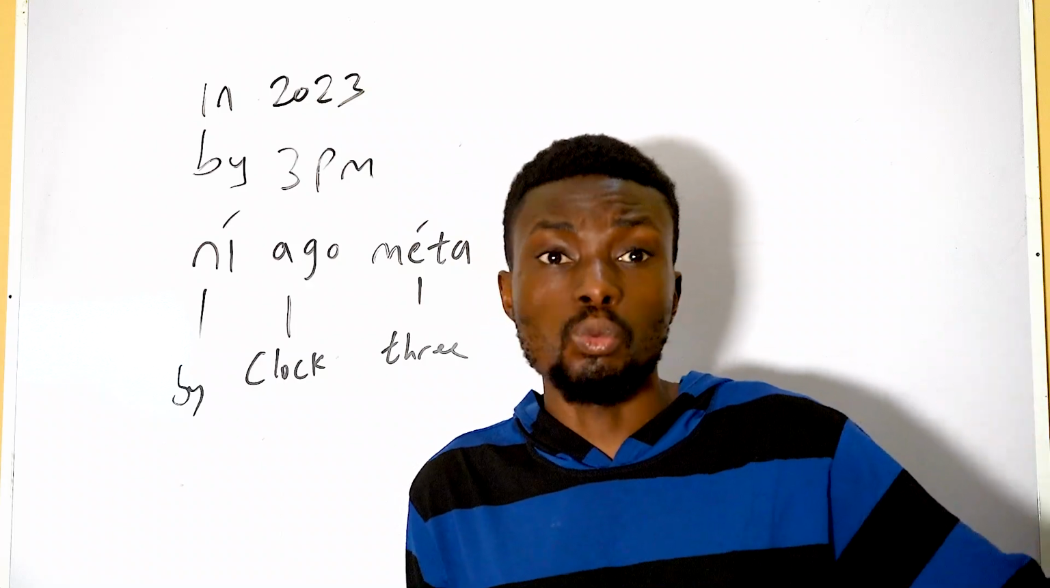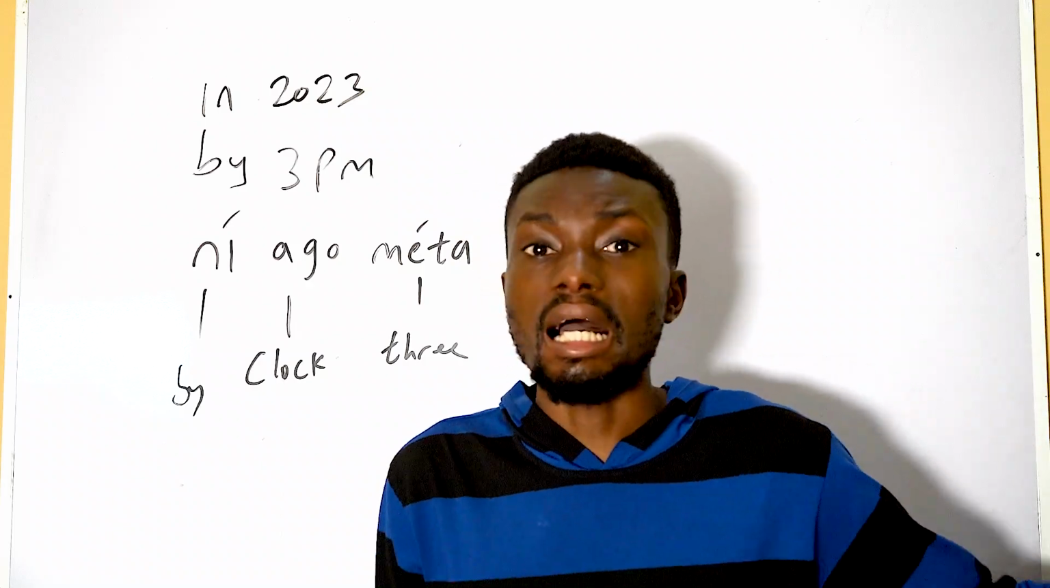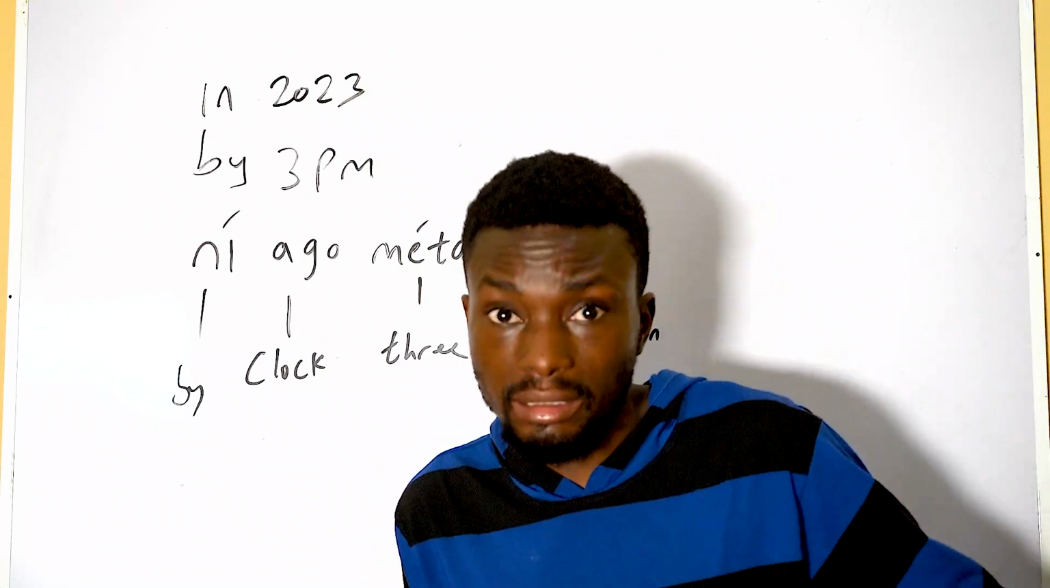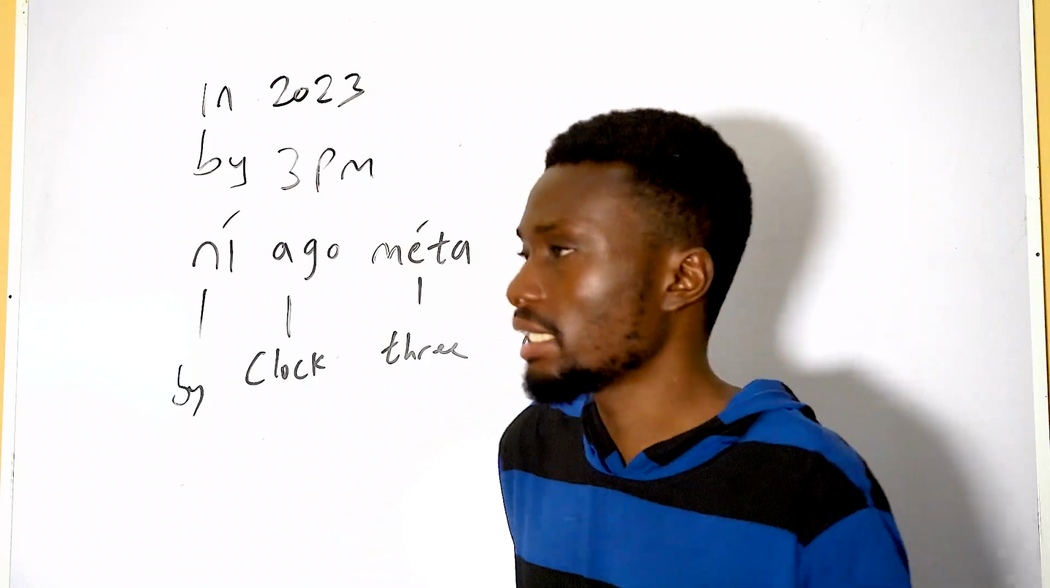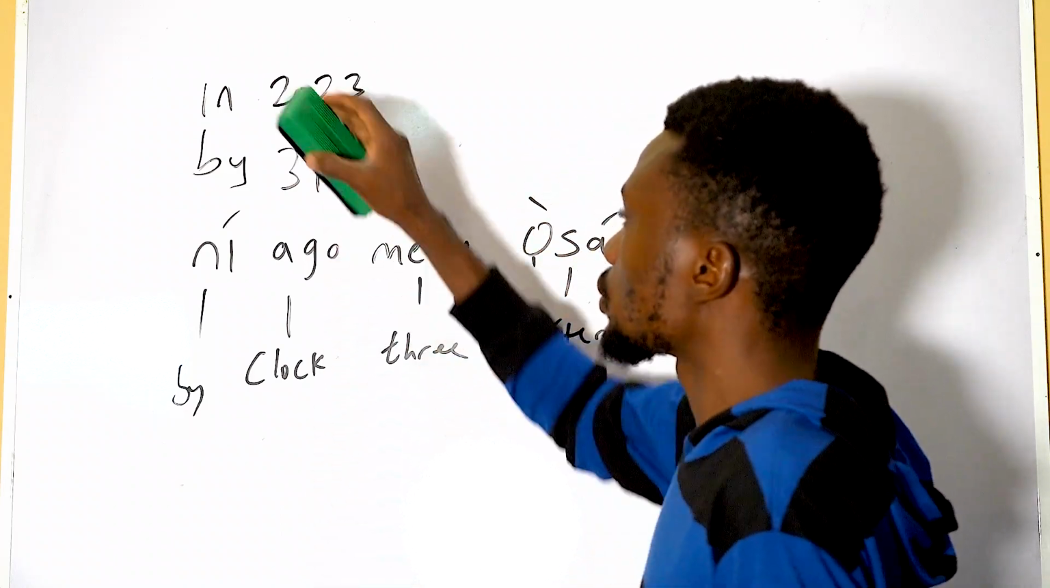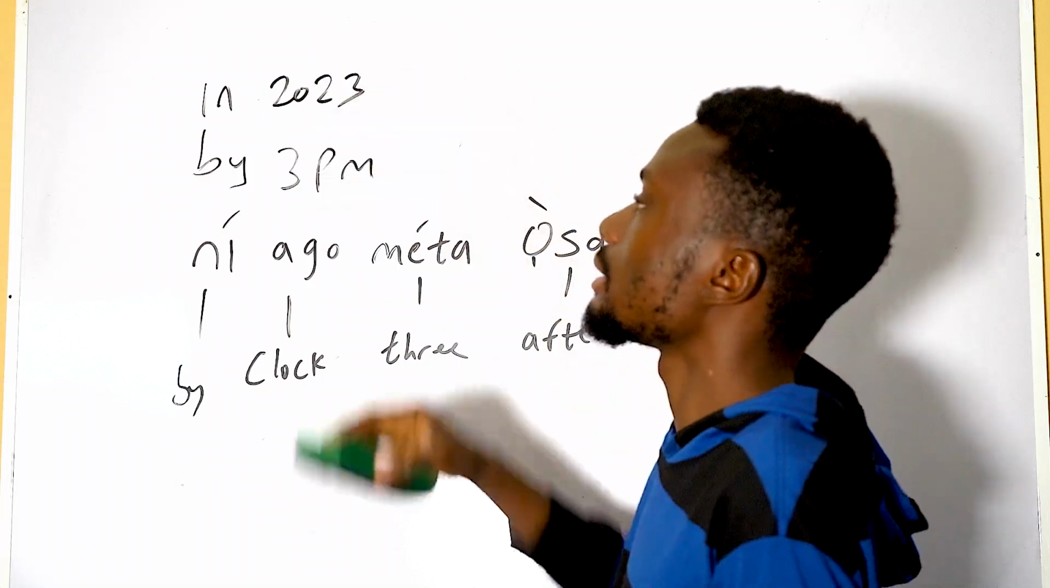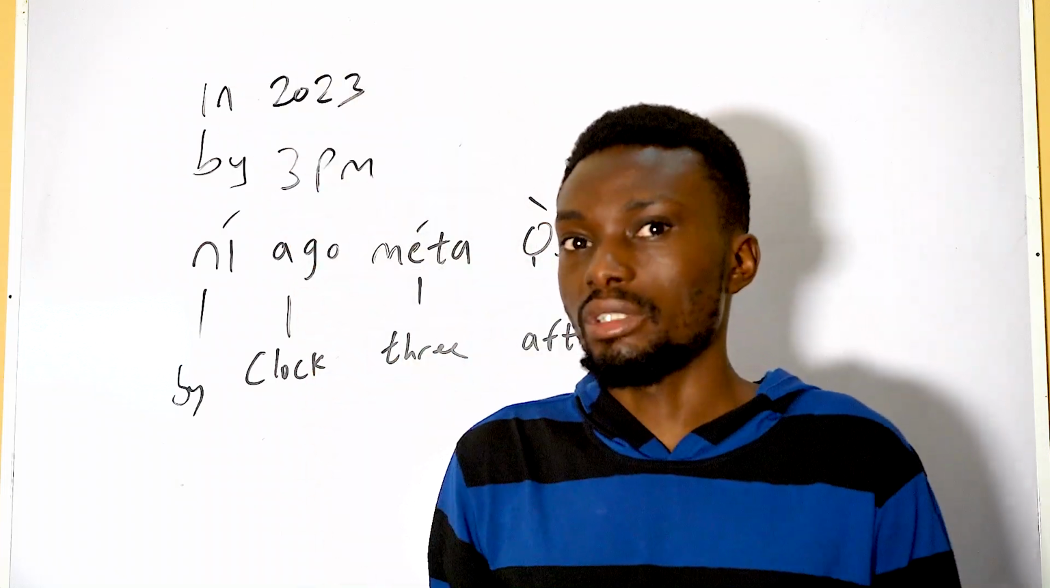English has different ways of saying it. English has at, by, in. But in Yoruba, it is ní. And that's what I'm using in this example. So in 2023 is ní 2023.